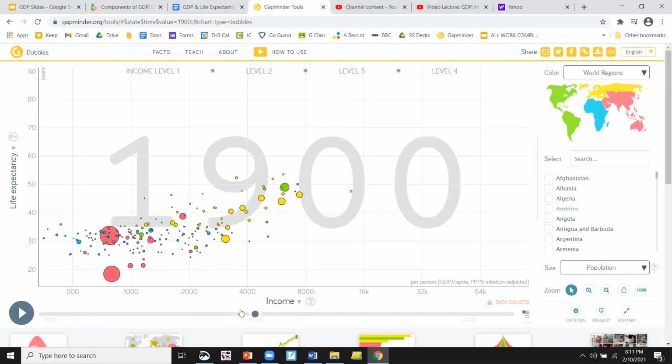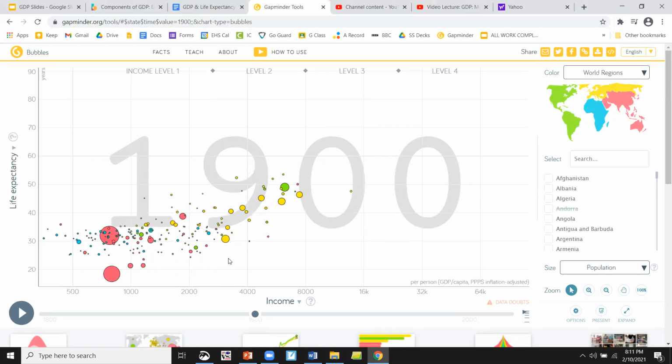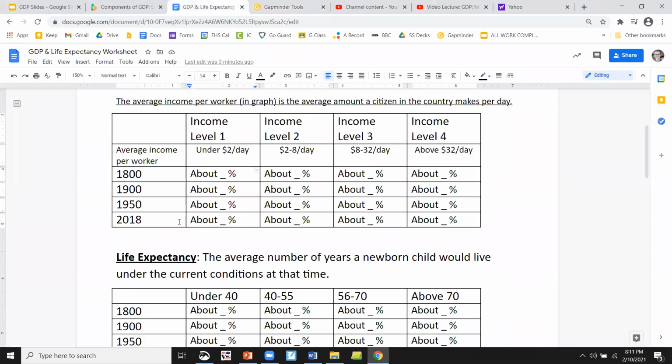So you'll notice a few things. We have seen a fair number of countries move into this level 2. A couple have moved into level 3 for income, so that's good. You'll see it's predominantly, not England, Europe. You can try to figure out, well, why would Europe be ahead? Life expectancy, we've moved a lot of countries above 40, actually, a fair number. So you have to figure out how many are in each category. And life expectancy, what changes do we see there? And it's not all going to be the 40s in income level 1.